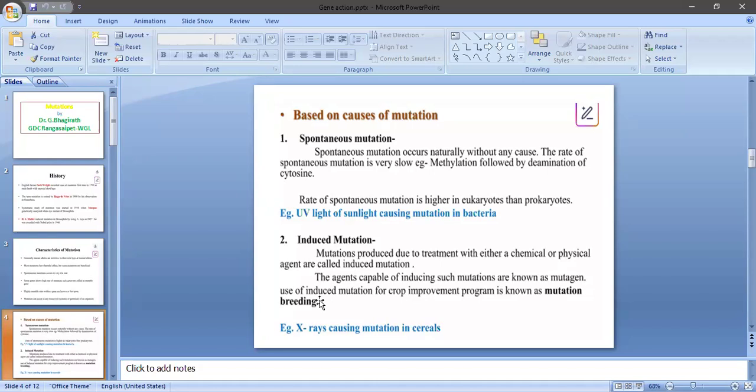For example, we can use X-rays, gamma rays, and UV rays to cause mutations in many cereals like wheat, barley, and sorghum.